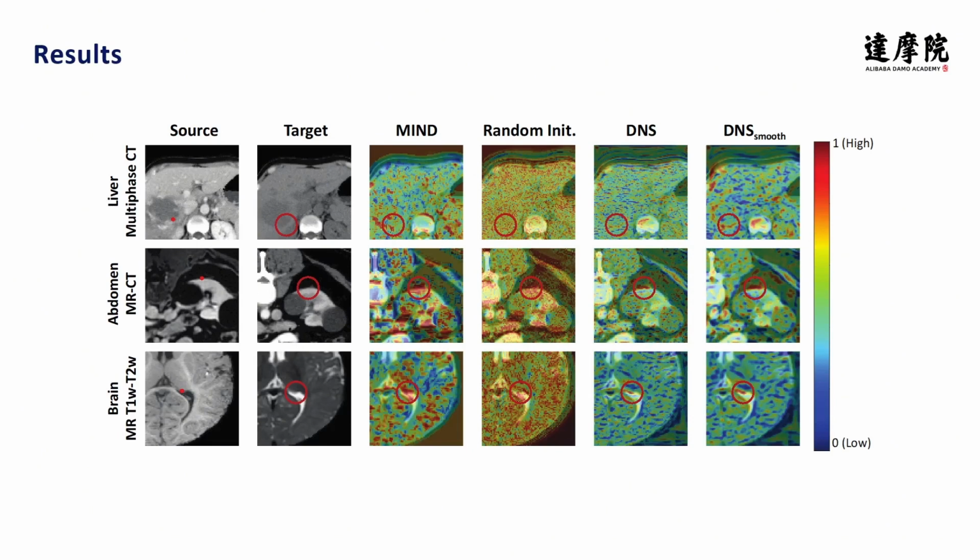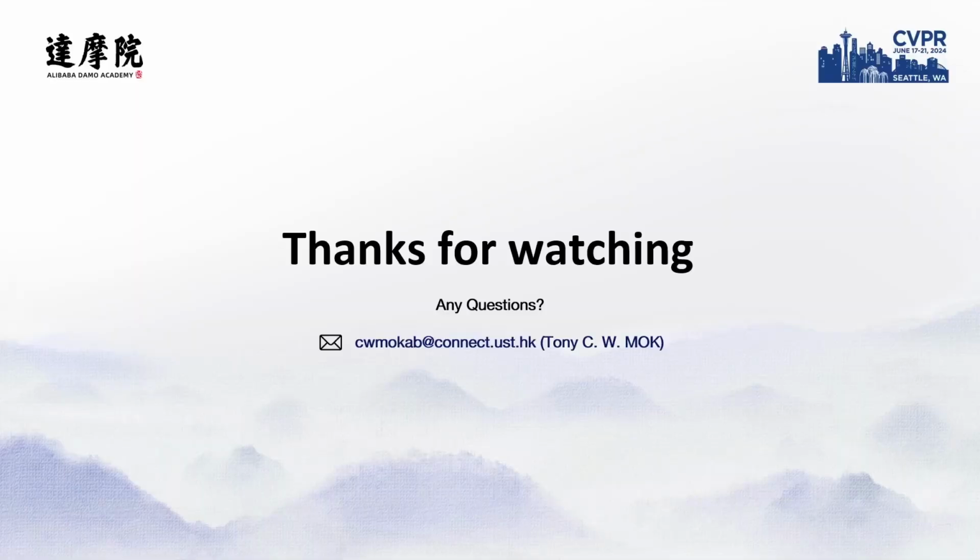As shown in the heat map of the feature similarity, our deep structural image representation produces less ambiguous similarity than MIND feature on tumor boundaries and anatomical structures.